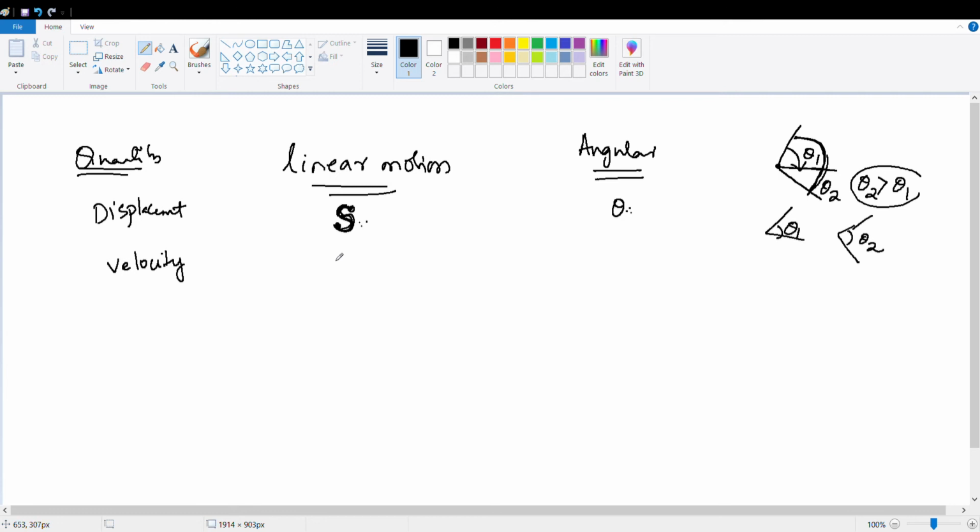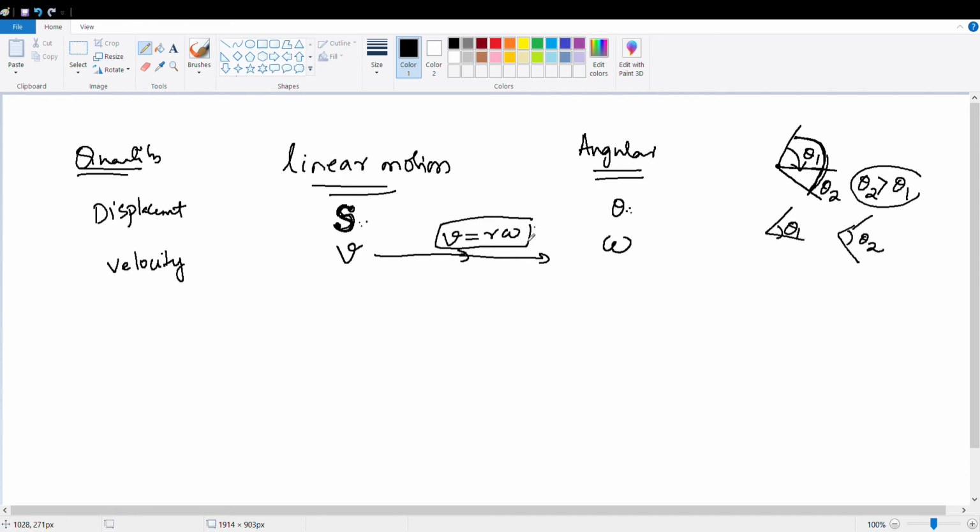Now we will come to velocity. Velocity in linear motion is given by V. Am I correct? But in angular, it is given by omega, angular velocity. And the relation is V equal to r omega.